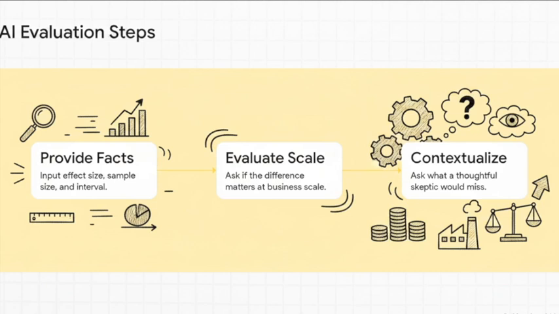Step 1, input the raw facts, the effect size in absolute terms, the sample size, and the interval. Step 2, force the AI to evaluate magnitude. Ask it, is this difference actually large enough to matter for our specific business scale? Step 3, prompt for critical thinking. Ask, what additional contextual information would a thoughtful skeptic require before allocating capital to this finding?